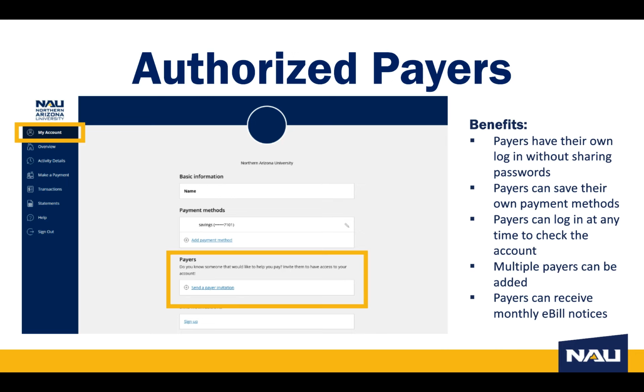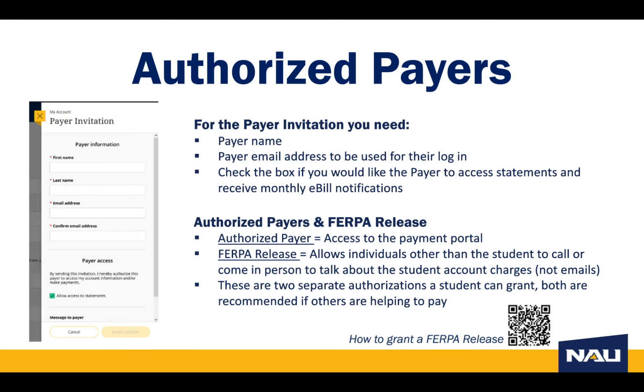To add an authorized payer, start by selecting My Account from the left menu in Transact. In the Payer section, you can send a payer invitation to those you would like to add. To send a payer invitation, you will need the payer's name and the email address they would like to use for logging in. If you would like the payer to have access to e-bills and receive monthly e-bill notices, be sure the Allow Access to Statements box is checked.